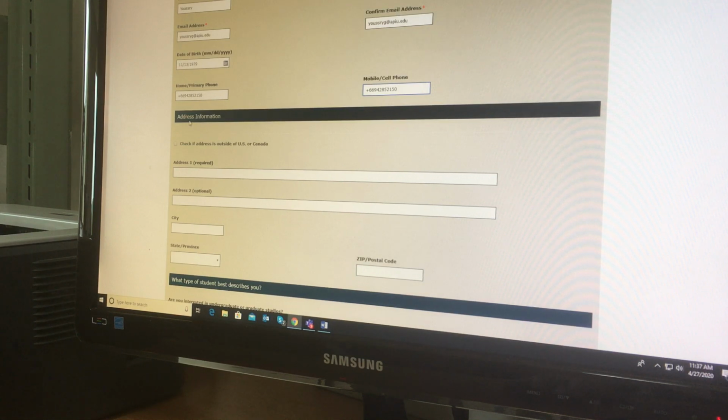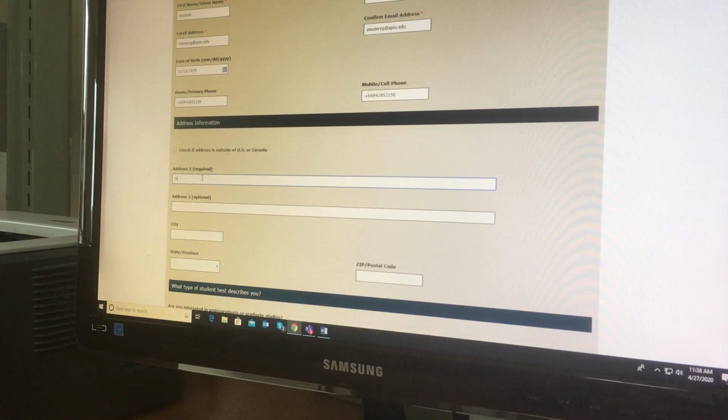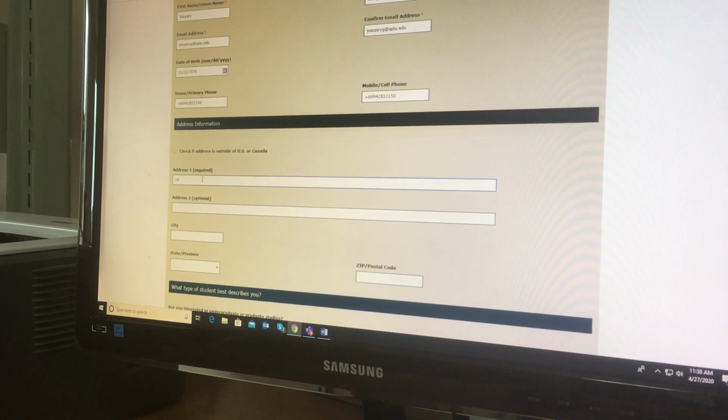Now the address information, you have to tell your address, and let's say that would be 195, because this is the address of AIU, 195 Mo 3. Okay, and then the city, let's say it's Muaklek, and then the state province is Saraburi.